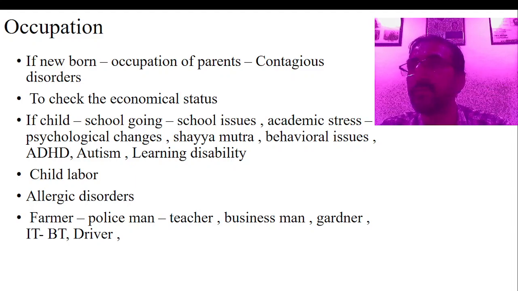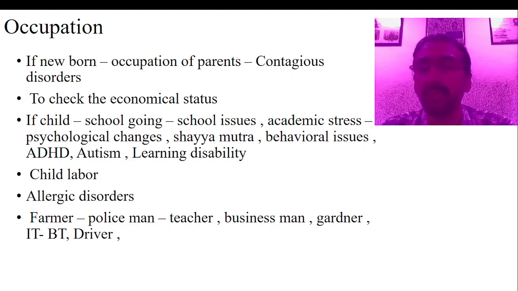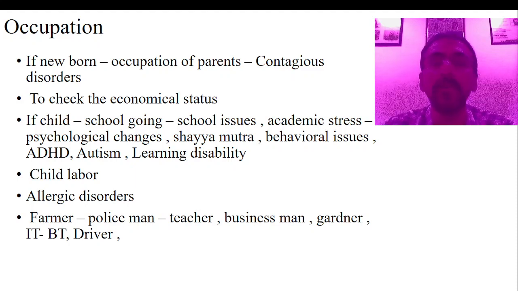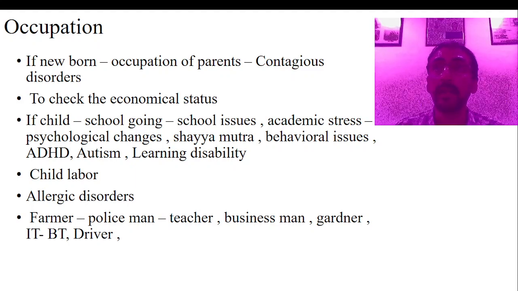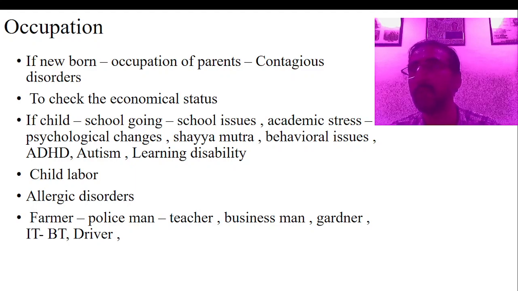Businessmen more often suffer from peptic ulcer and disorders related to an abnormal lifestyle. Gardeners commonly have worm infestations. For IT/BT workers, stress is more. Drivers, again, have different problems. So for occupation in adults we have a long list. I will not go into detail, but these are some of the important issues that you have to consider when you take the occupation in the childhood period.